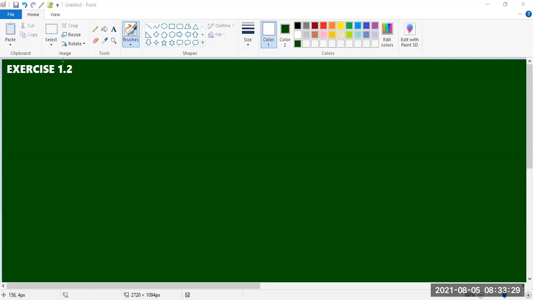In this exercise, we are finding whether the given set is a null set or not, infinite or finite, and equal or not. What is a singleton set? Only the definition is important here. Whether the given set is a null set or not, we will check. Whether the given set is finite or not, we will check. And one more thing is, whether two given sets are equal or not, we will check. That is the thing here. First we'll go for the first question.